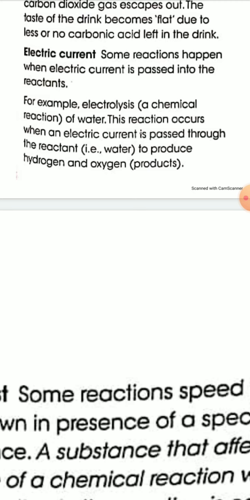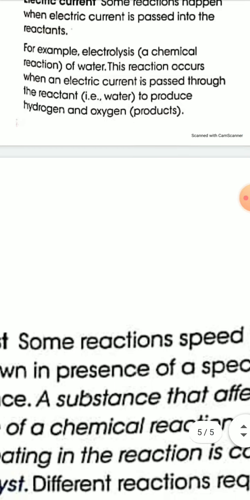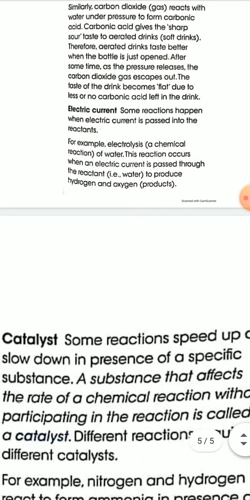Electrolysis is a chemical reaction which occurs when an electric current is passed through the reactant, that is through water, and water breaks down to produce hydrogen and oxygen as products of electrolysis. So in electrolysis, electric current is required.